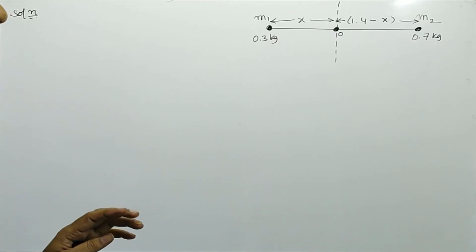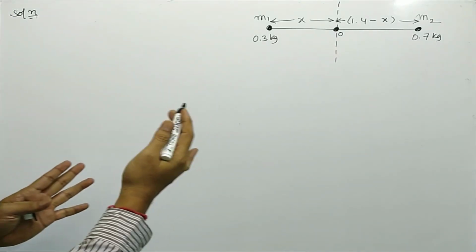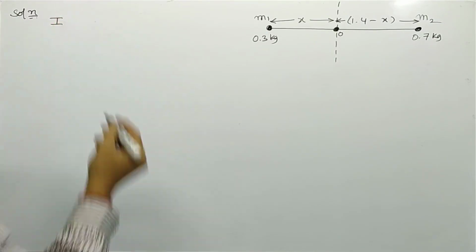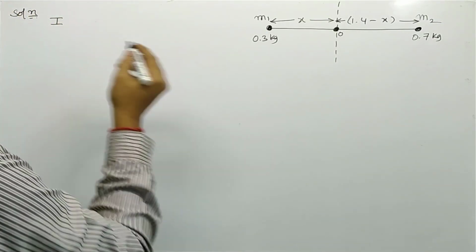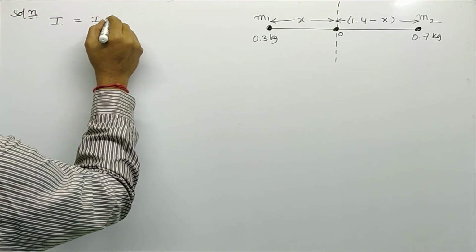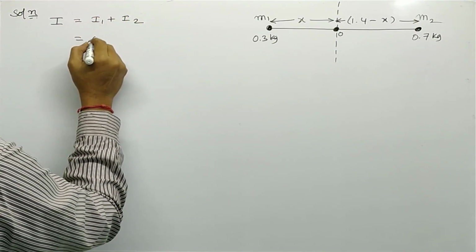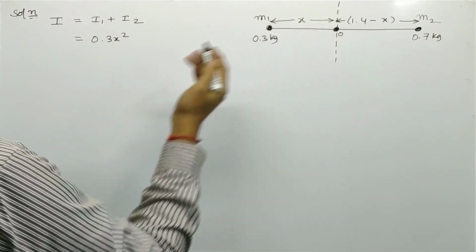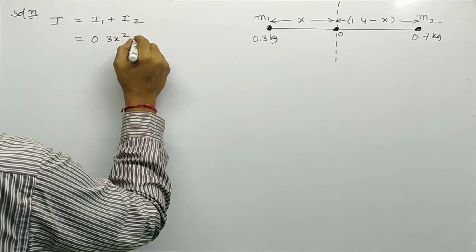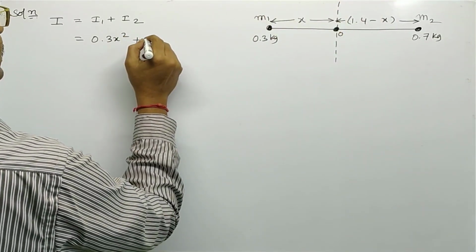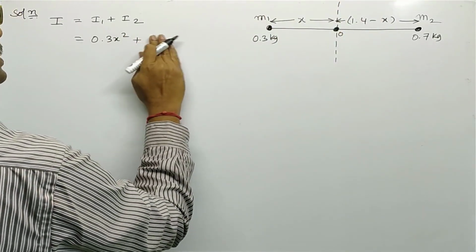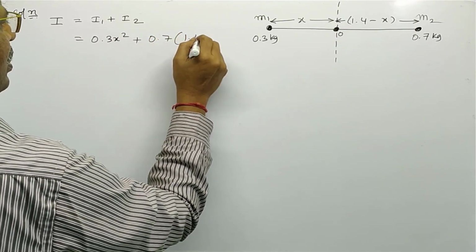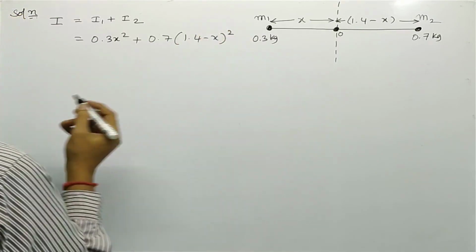In this case, the rod mass is negligible, so we can write the net moment of inertia I as I1 plus I2, that is equal to m1 x square plus m2 x square, that is 0.3 x square plus 0.7 into 1.4 minus x whole square.